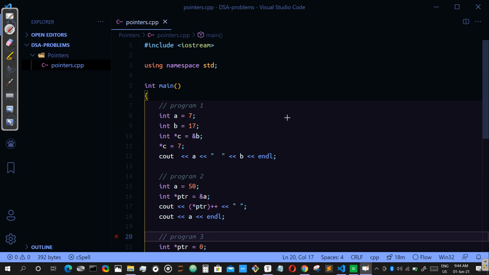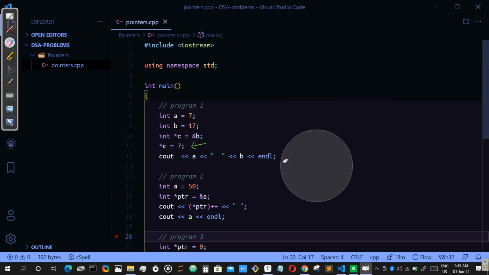Now you can see here we have A, which is given as 7, and B is given as 17. We are taking a pointer variable C and storing the address of B in it. Now star C equal to 7. Star C means dereferencing C, so we go to the address and change the value there to 7. Now what will it print? It will print 7 7, because both variables have the value 7. That is our first problem.